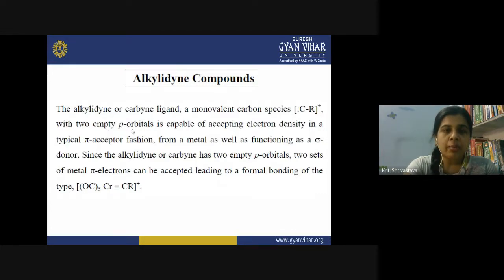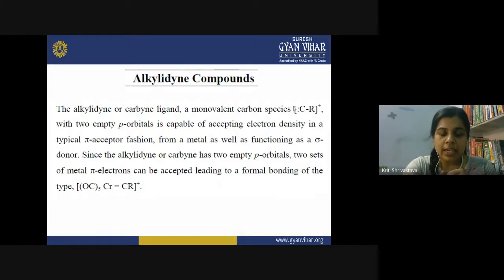It has two empty p orbitals because what type of hybridization will be here? It will have sp hybridization. So two p orbitals will be free. These empty p orbitals accept electron density in a typical pi acceptor fashion from a metal, as well as functioning as a sigma donor. Because the carbon has an electron pair on it, it can donate this electron pair to the metal, and by such donation a sigma bond is formed.